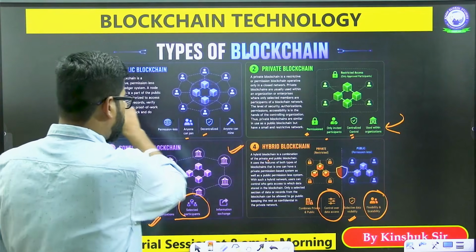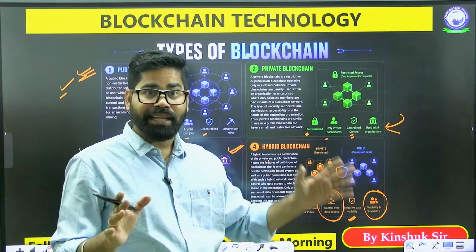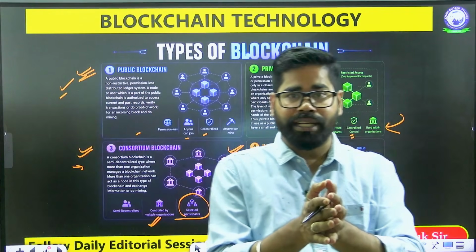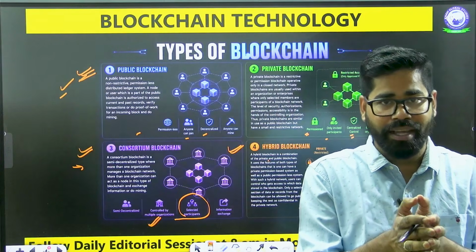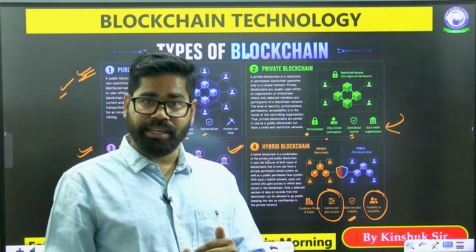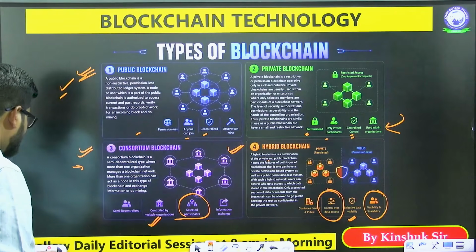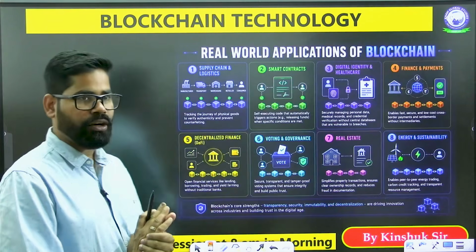So we have public blockchain open to everyone, private fully controlled, consortium where we have a group of organizations running a blockchain network, and a hybrid blockchain where both public and private participants are there. Okay. So these are called the four different types of blockchain.